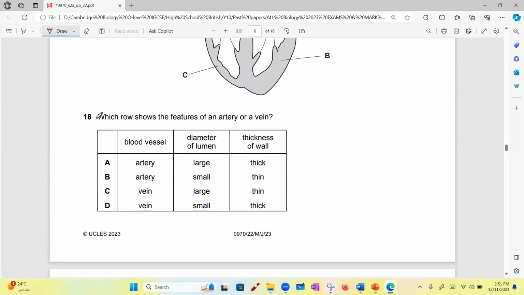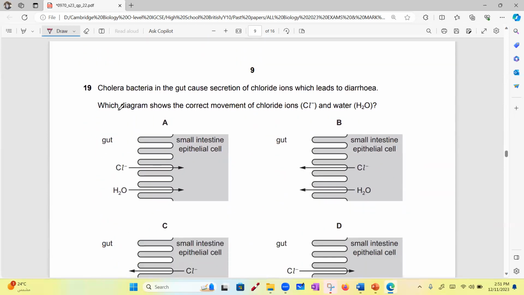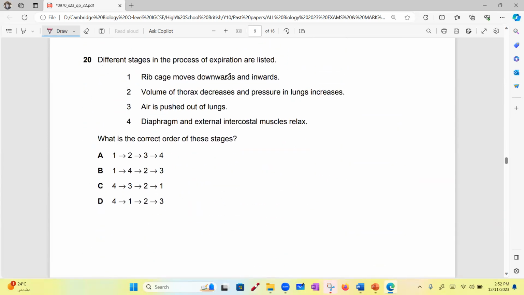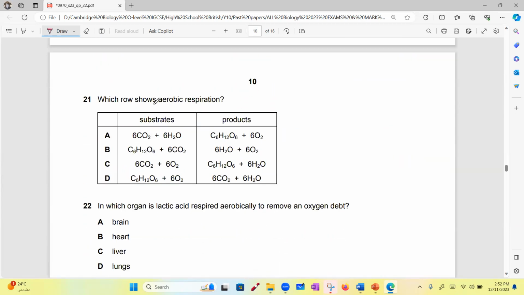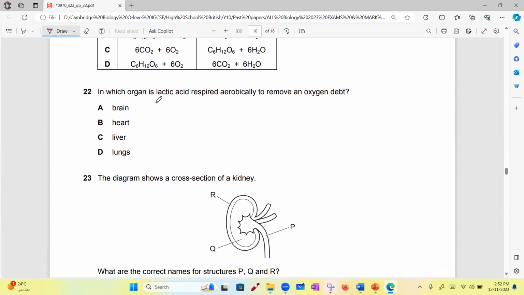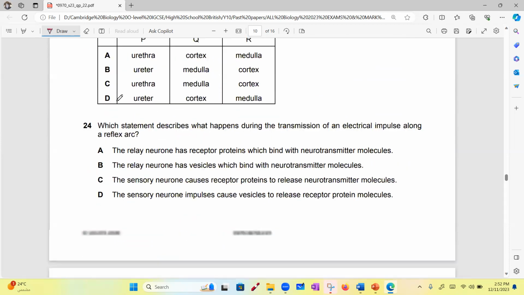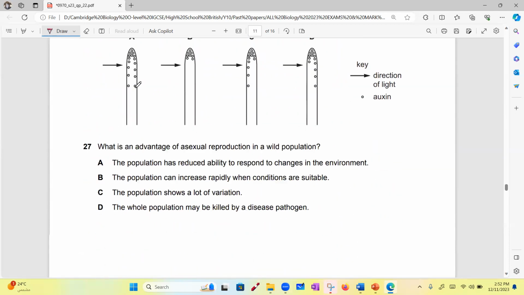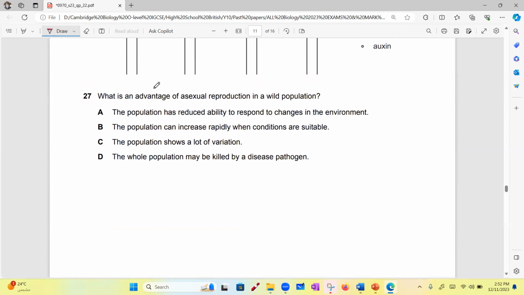17 circulation. 18 circulation. 19 cholera. We didn't take it yet. Okay. 20 respiration. Not yet. Again, respiration. All this we didn't take. All this is coordination. All this we didn't take. 27. Read it. And tell me what do you think the answer.